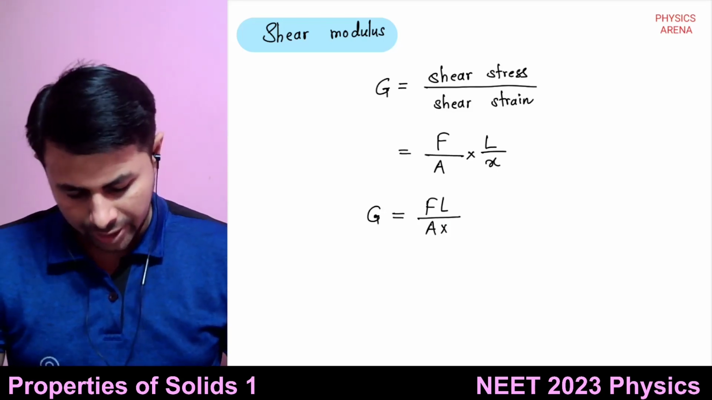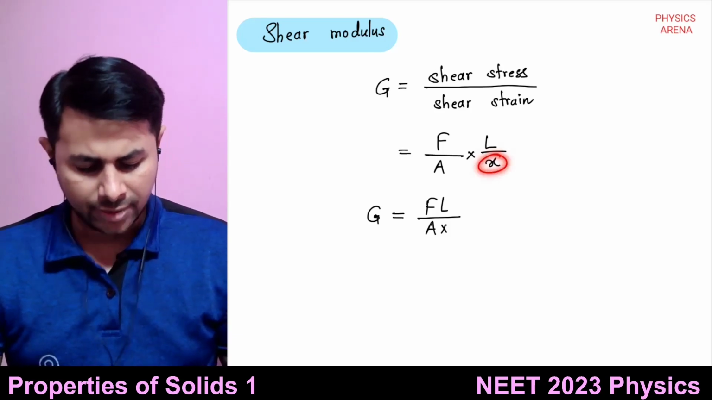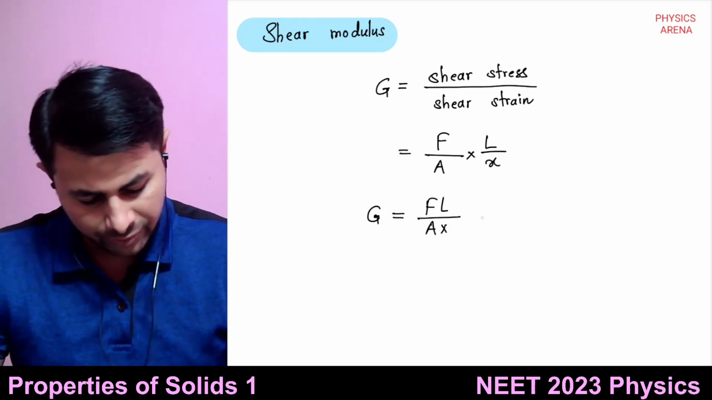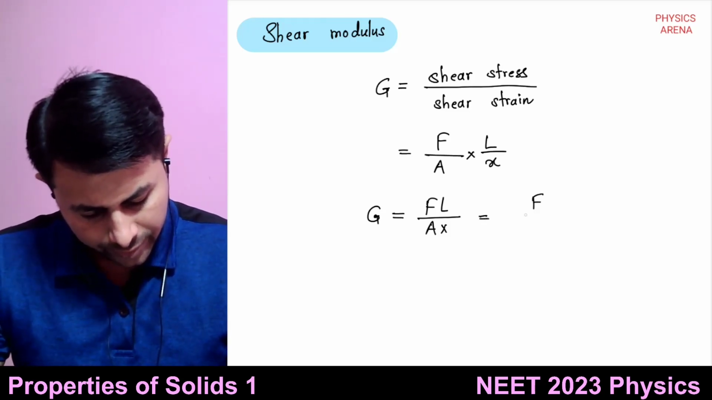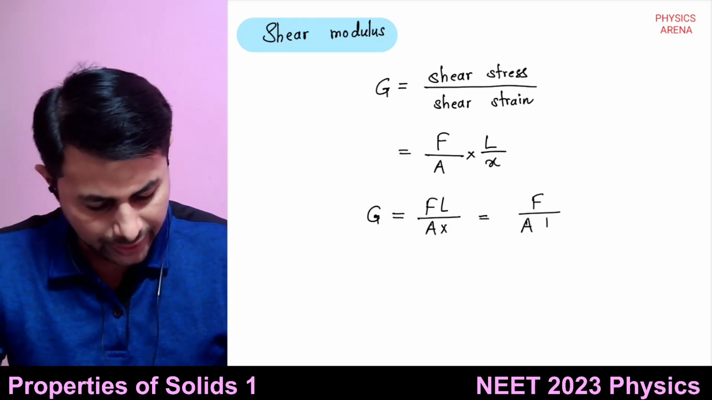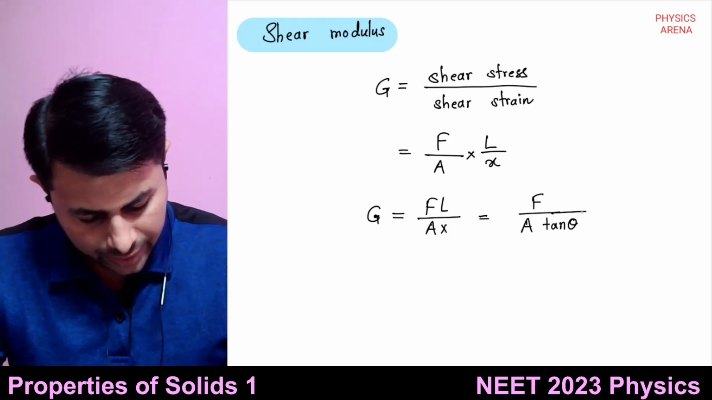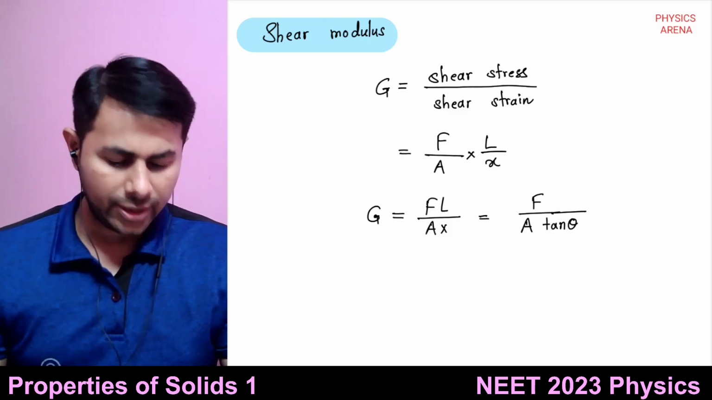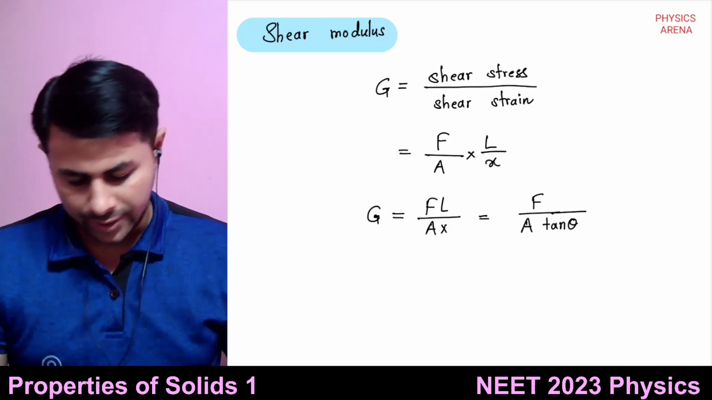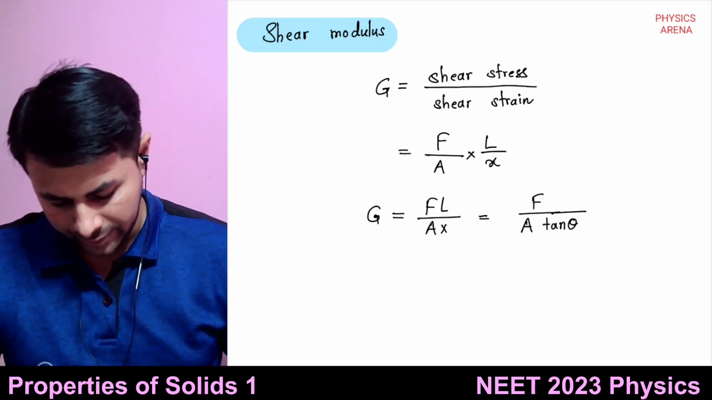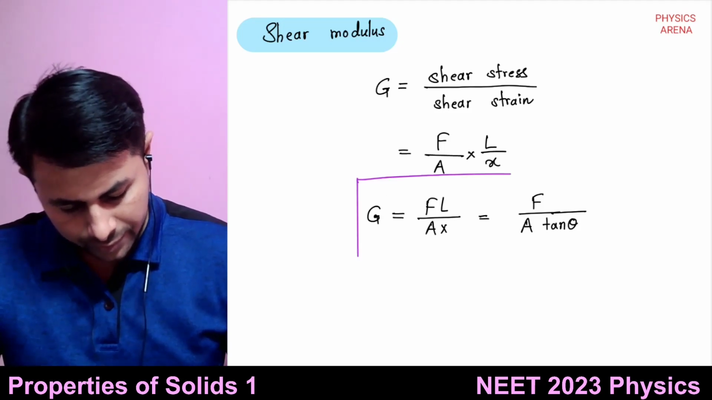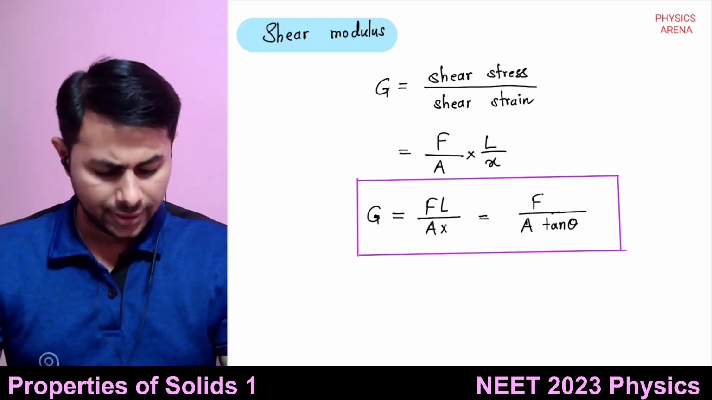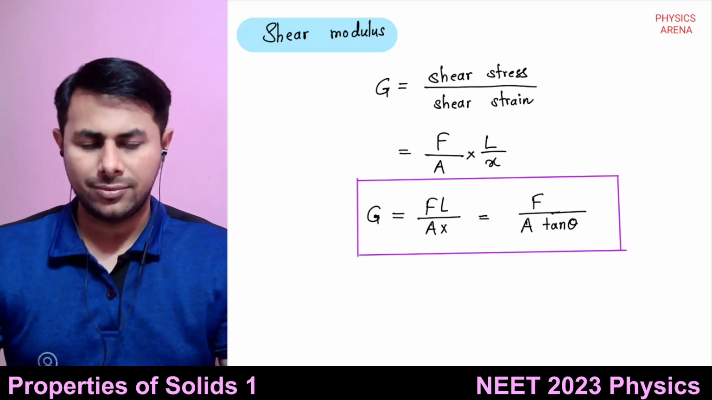And it can also be written as, see, this X upon L can be written as tan of theta. So we can write it that way also. Then we'll have tan theta in the denominator, so F upon A tan theta. This is shear modulus: F into L divided by A X.